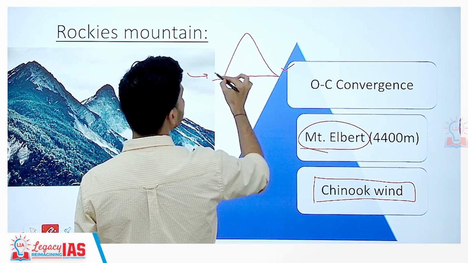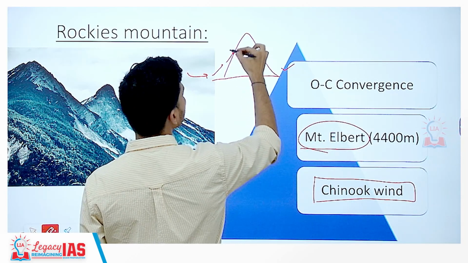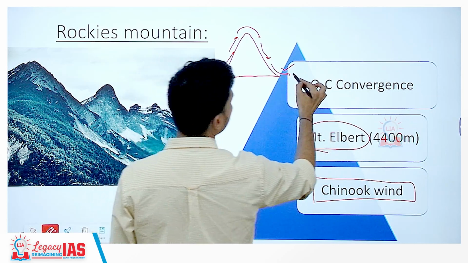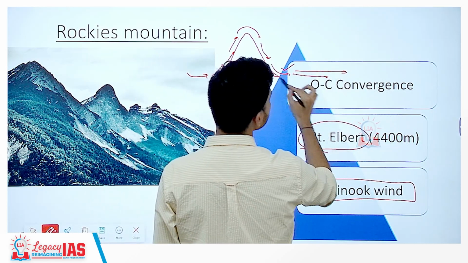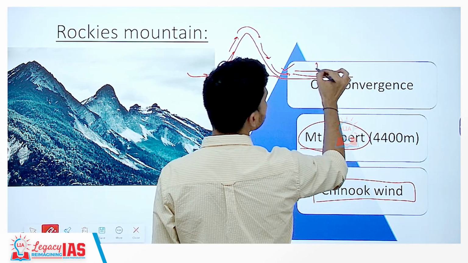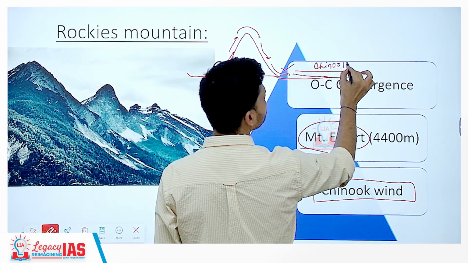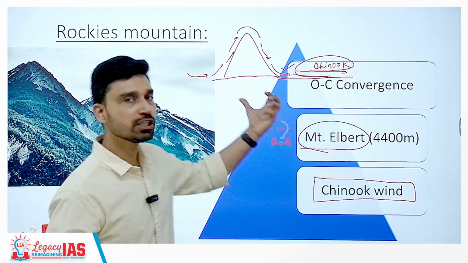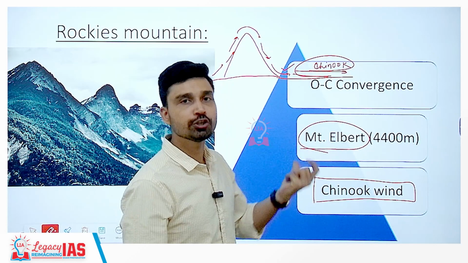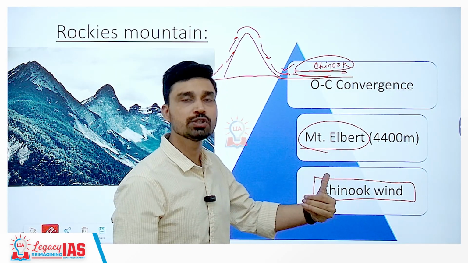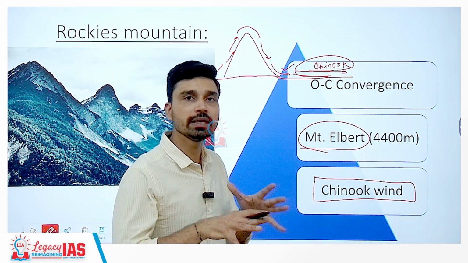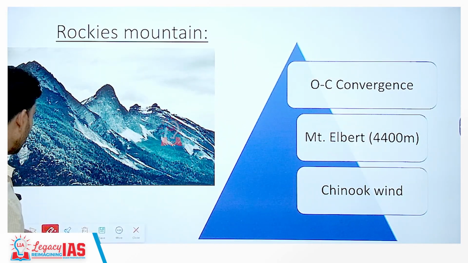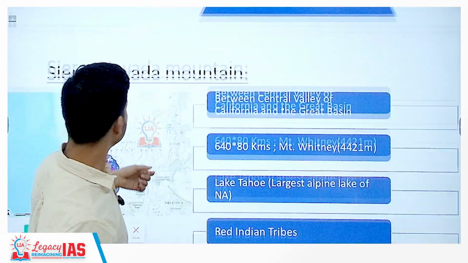Coming from the Pacific Ocean, the warm and moist wind rises up, and then as it descends down, it gets warmer, and after that it flows through the Great Plains of North America, and there these winds are referred to as Chinook winds. Chinook winds are also called snow eater winds because they flow in the late spring, and due to their warmer nature they cause rapid melting of the snow that has accumulated on the entire plain in the early winter. So, snow eater winds are very important for agricultural purposes as well as animal rearing purposes.